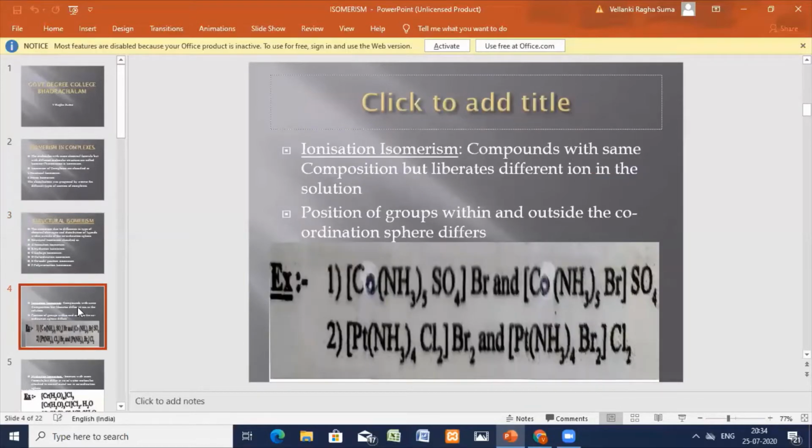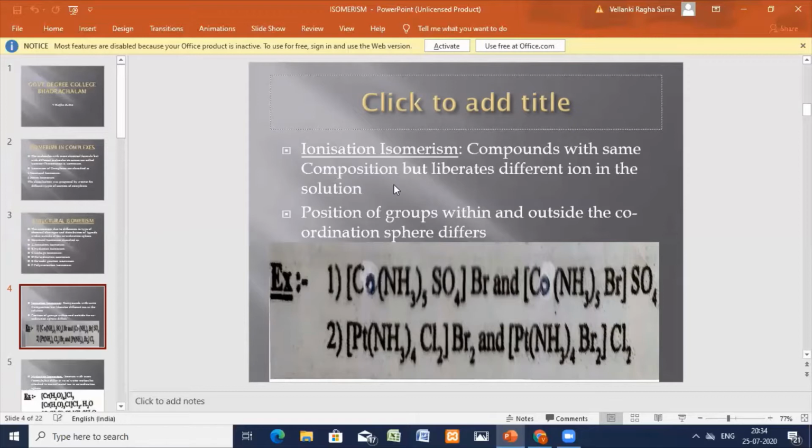Now we'll see what ionization isomerism is. This type of isomerism is shown by compounds which have the same composition but liberate different ions in solution.